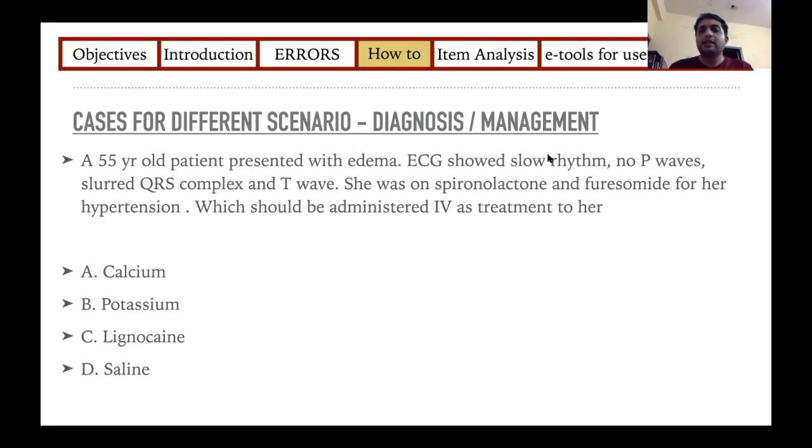Then you must go back to her drug history and know the side effects of the drugs and know what these ECG changes represent. Only when you have understood these three things can you solve the question as to what drug should be given IV. You should know the diagnosis, and only then can you go to management.